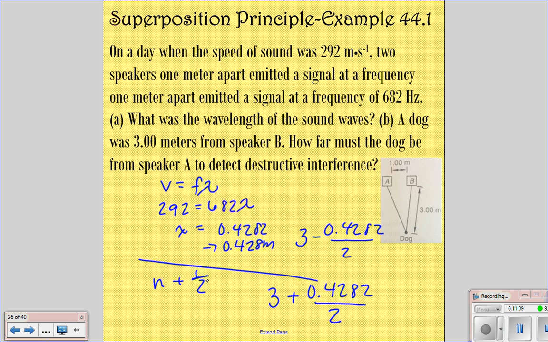So this would work for any n. We could keep changing it. The book is just going to let n be 0, and so you basically just have to add half of a wavelength. Our wavelength was this number here, 0.4282, and so we took half of that, and you can either add or subtract it, and that's how far away you need to be to detect destructive interference. So I'm going to go back real quick.